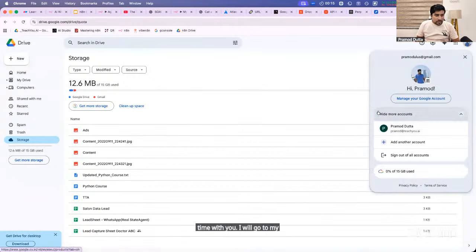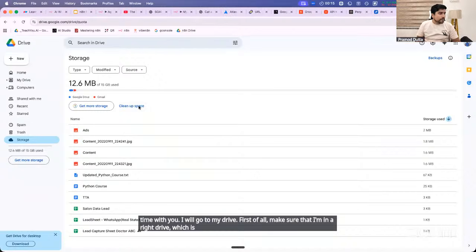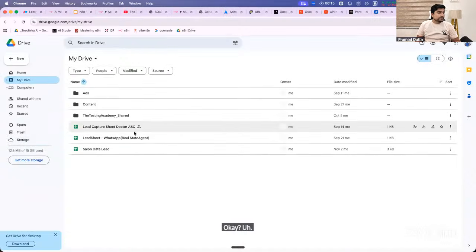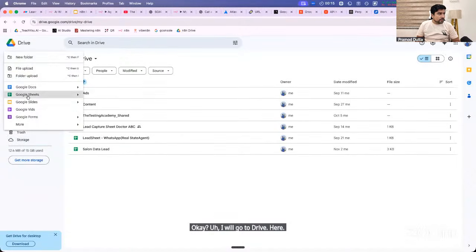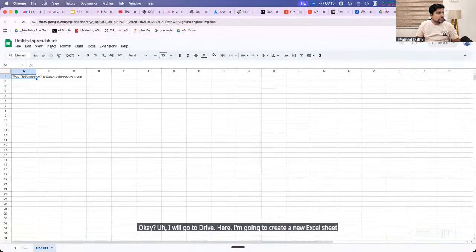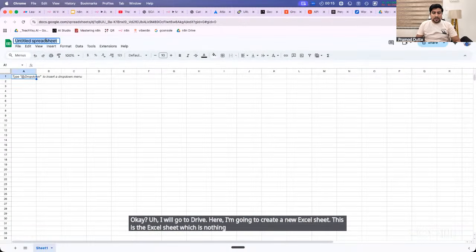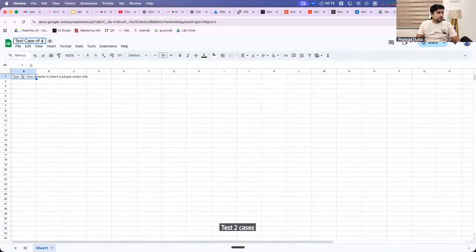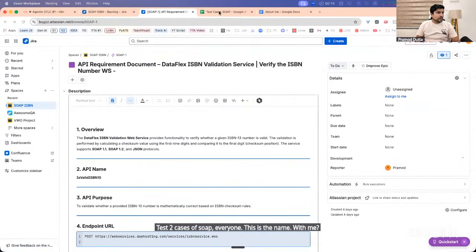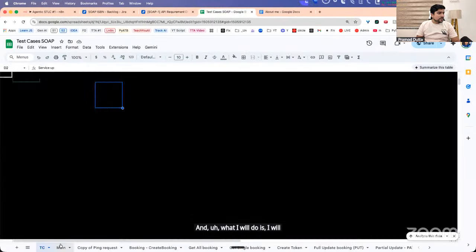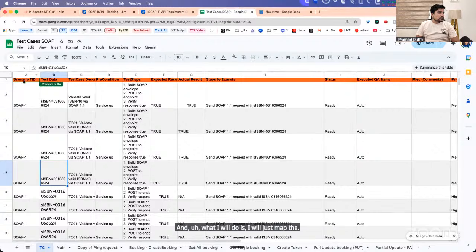First of all, make sure that I'm in the right drive, which is Pramod Mothulus. Okay. I will go to drive. Here I'm going to create a new Excel sheet. The name of this Excel sheet will be test case of soap. Okay, everyone, this is the name. And what I will do is I will just map the columns with me.